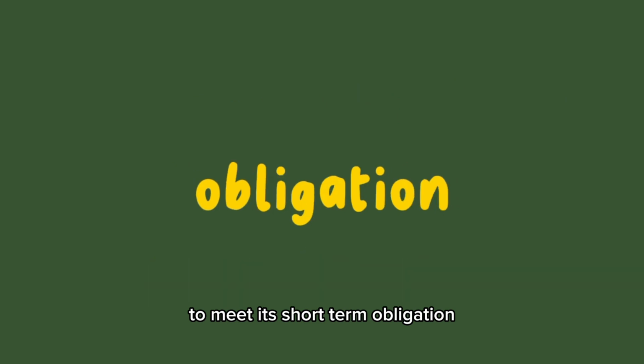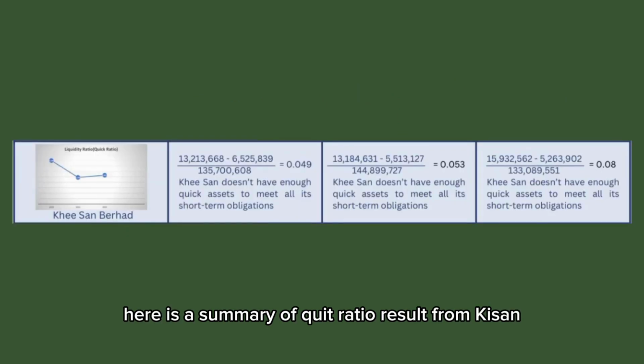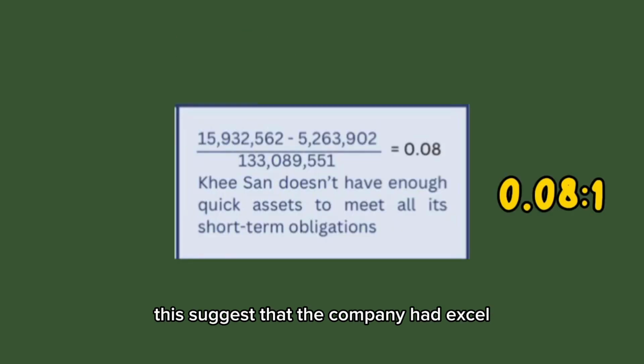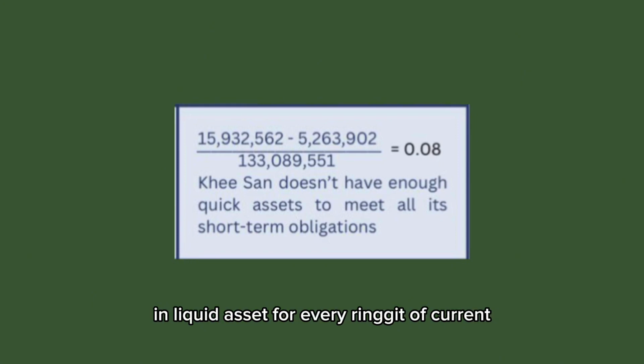Quick ratio, also known as the acid test ratio, is a measure of a company's ability to meet its short-term obligations using its most liquid assets. Here is a summary of quick ratio results from Kasman. In 2020, the quick ratio was 0.08 over 1. This suggests that the company had excess in liquid assets for every ringgit of current liabilities.